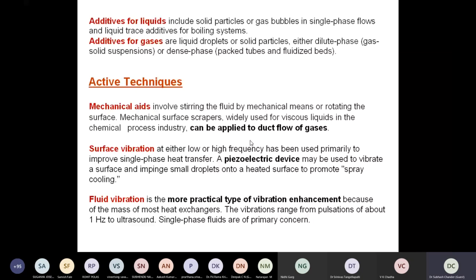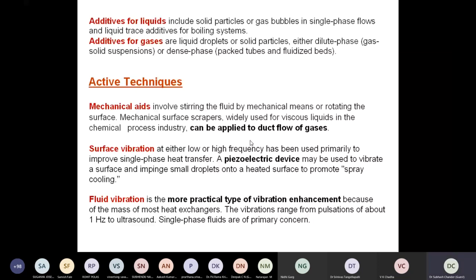Surface vibration is another technique, at either low or high frequency, used primarily to improve single phase heat transfer. A piezoelectric device may be used to vibrate the surface, along with small droplets. Like that, we can create some disturbance on the surface, and the surface disturbance can create some disturbance in the fluid, and ultimately heat transfer enhancement can be sensed, right?